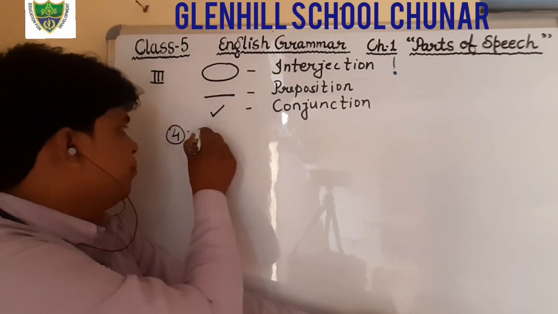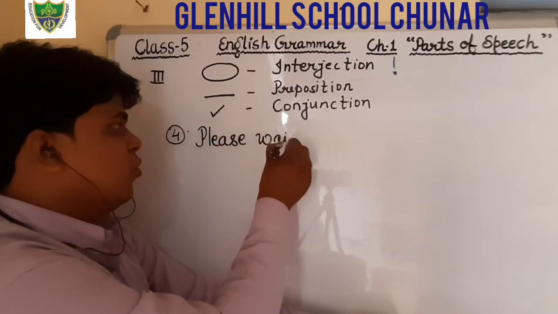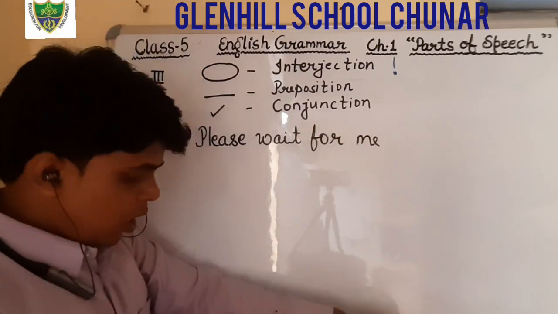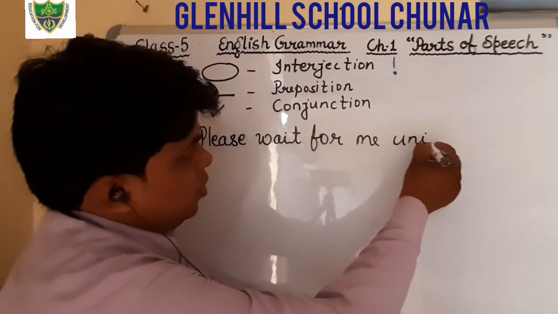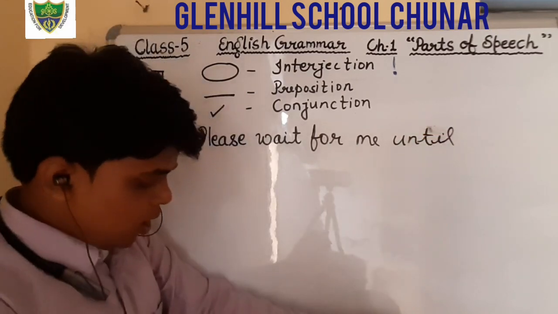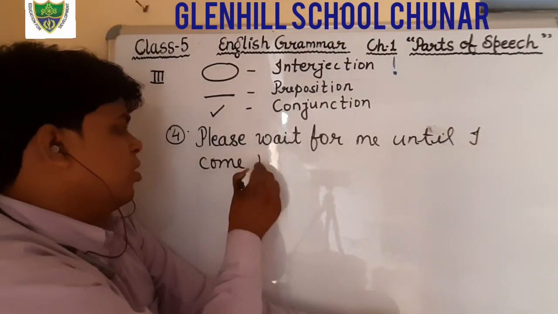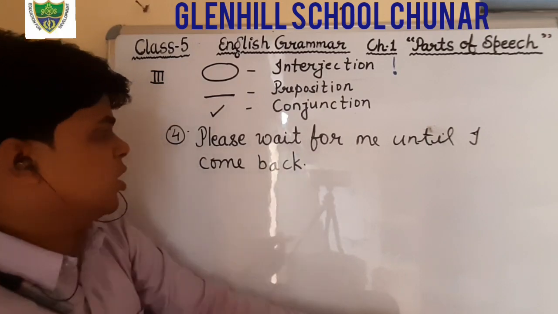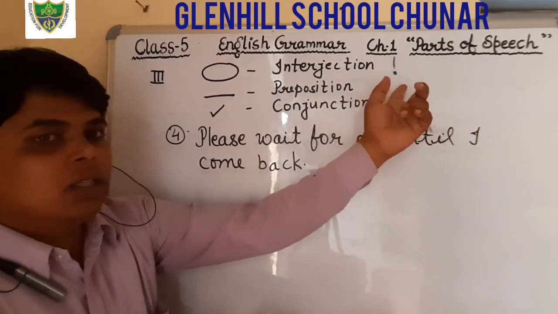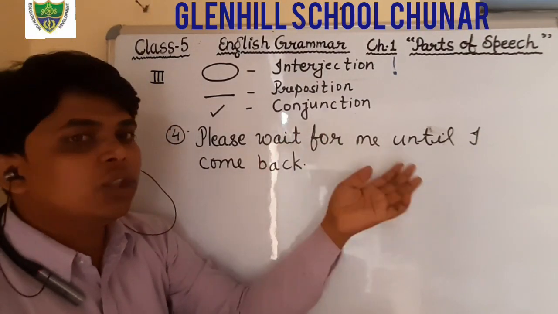Please wait for me until I come back. This is the sentence. Now you have to find out the interjection. I have told you that where you find the sign of exclamation, there is an interjection, but in this sentence there is no exclamation sign, so there is no interjection.